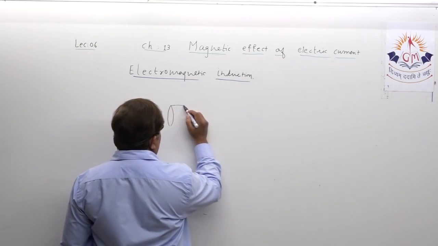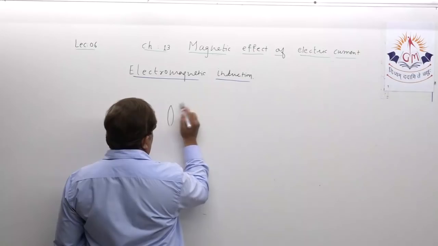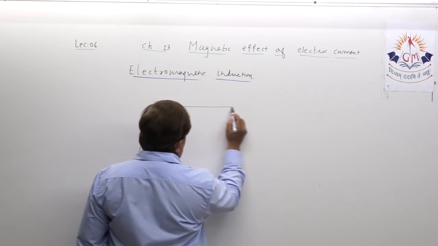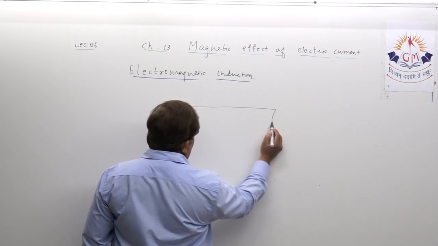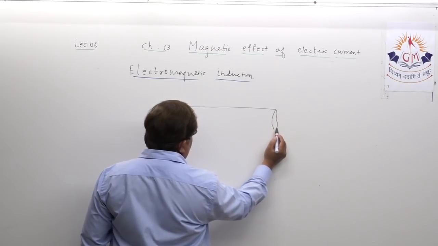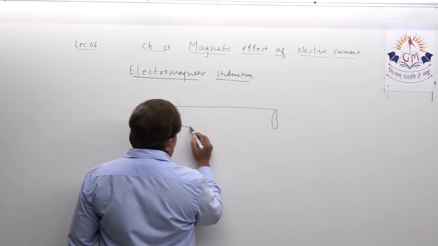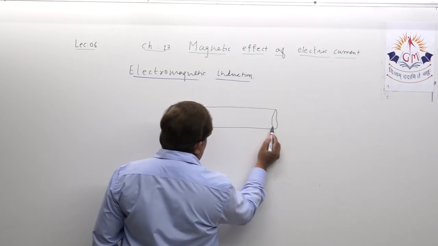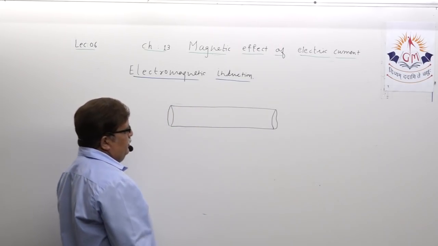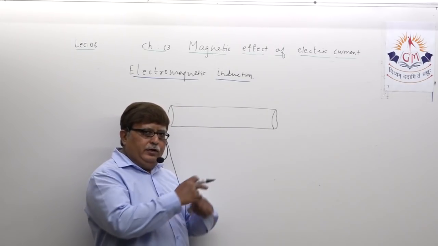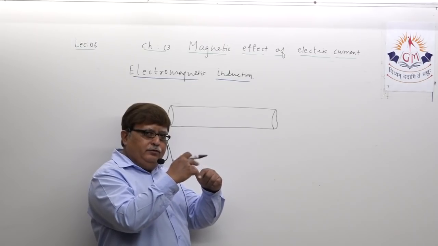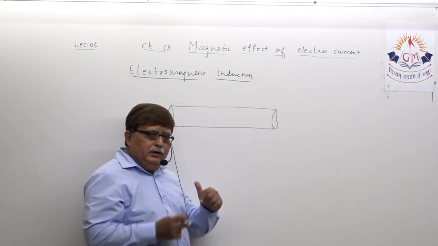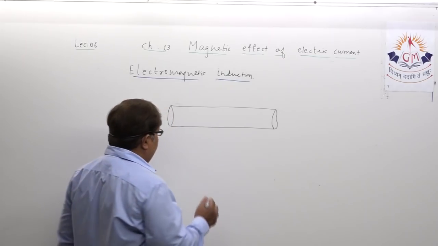Suppose this is a soft iron cylinder I have taken. And on this soft iron cylinder, I just have to wrap the insulated copper wire which I already have.